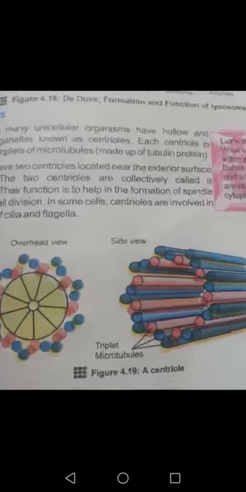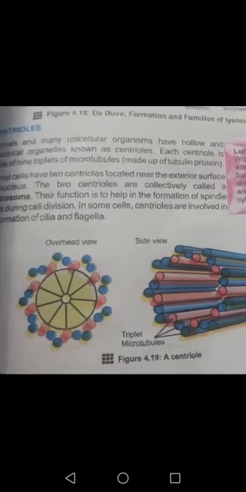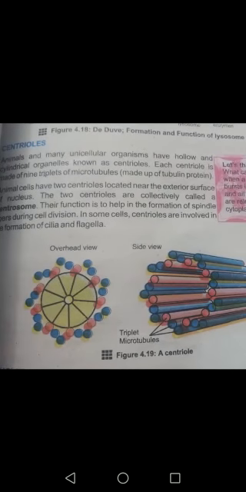Okay, now we will discuss the next organelle present inside the cell, which is called centrioles. Centrioles are mostly present in animal cells and unicellular organisms. Plant cells mostly do not have centrioles. They are two in number, and they are present around the nucleus.